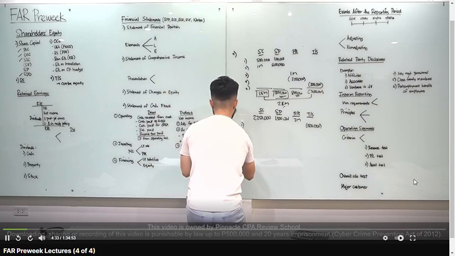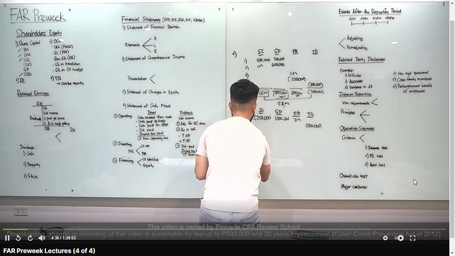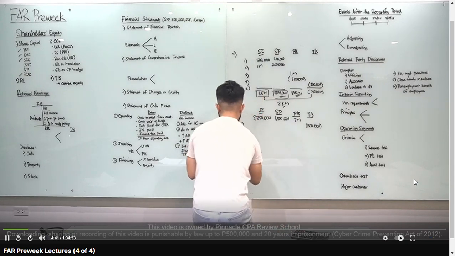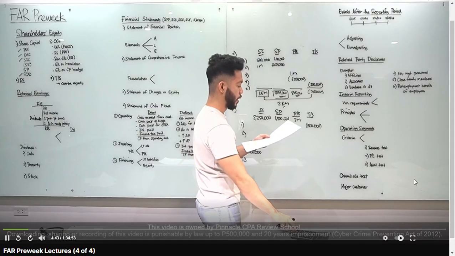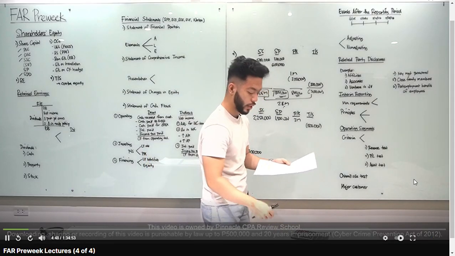Pag ganyan, mag-journal entry tayo. Debit cash, 5,000 times 60, that is 300,000. Okay, credit treasury shares, yung cost ng treasury shares natin is 60 pesos. Sorry, yung punta sa bullet number 1, 500,000. Divide mo sa 10,000, ang cost natin is 50 pesos.